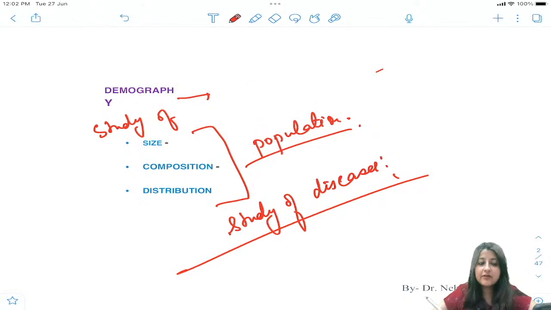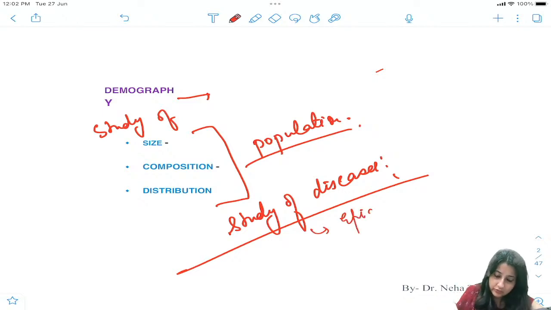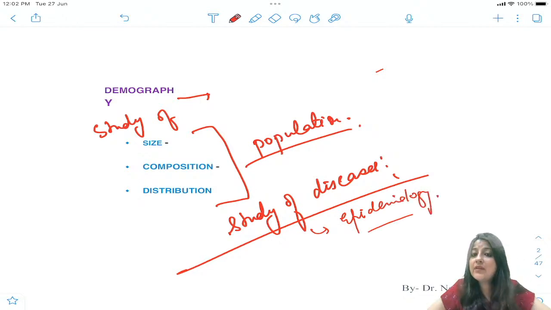What is the study of diseases called? Diseases के study को क्या बोलते हैं? Yes, study of diseases, everyone, is known as epidemiology. Very good. Epidemiology, which we have already covered. And when we have to study population, the size, growth, composition, all those things, it becomes demography.